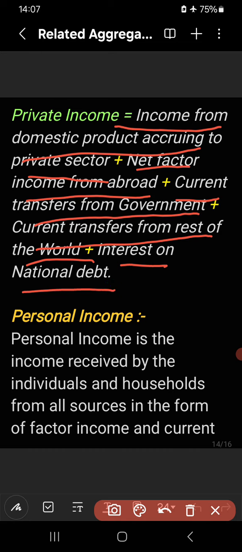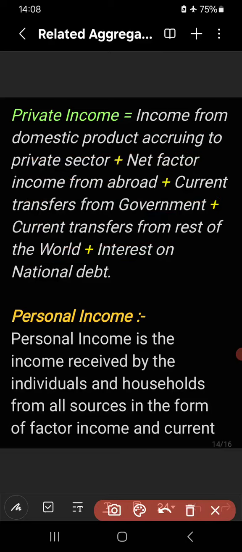We add all these: what we get from domestic product, from NFIA, and the current transfers, that is, transfer payments from government as well as from the rest of the world. Then we add interest on national debt to get private income, right? So private income is the income of the private sector from any source.